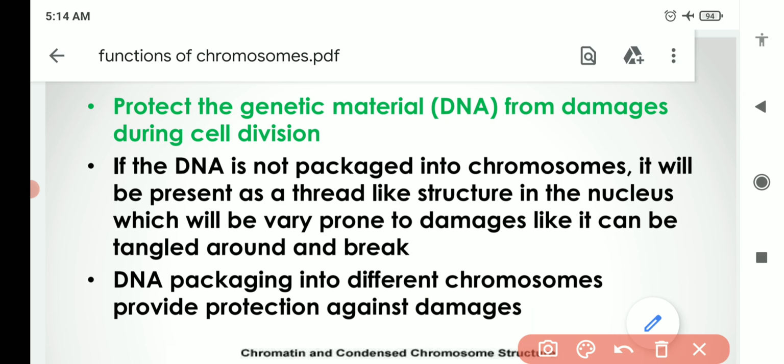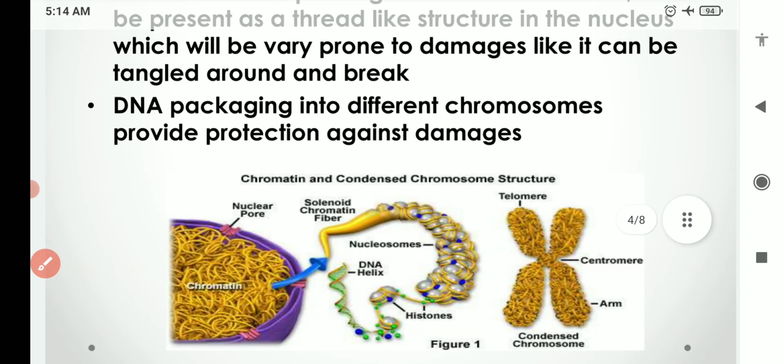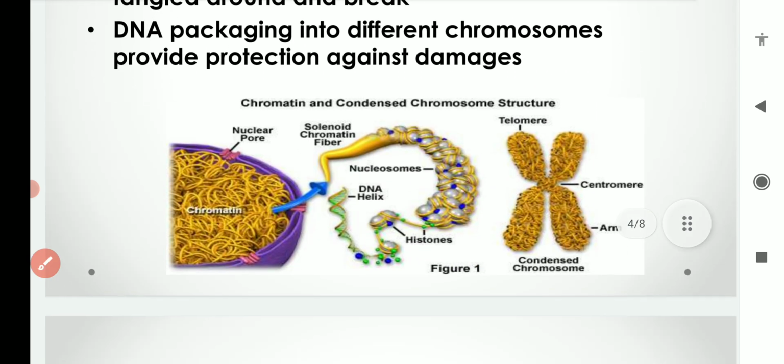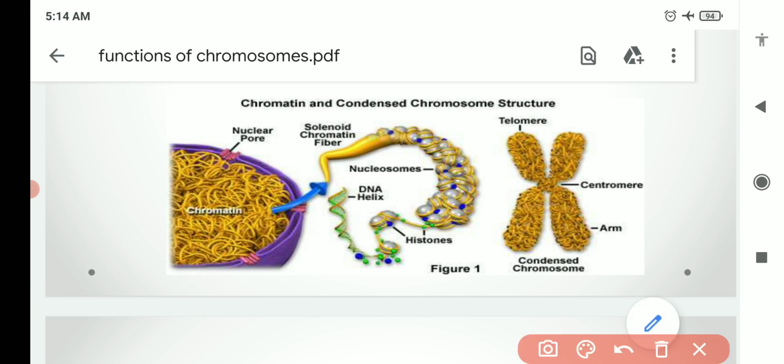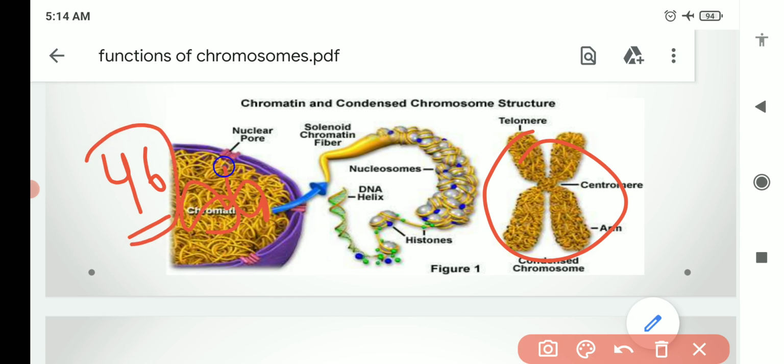So we all know that each organism has a number of chromosomes. Like we humans, we have 46 chromosomes. Okay, so the entire genetic material, the entire DNA, will be divided into these 46 chromosomes. If chromosomes are not there, then this complete DNA will be present like a thread-like structure in the nucleus, and it will get entangled, it will break, and damage will be there.